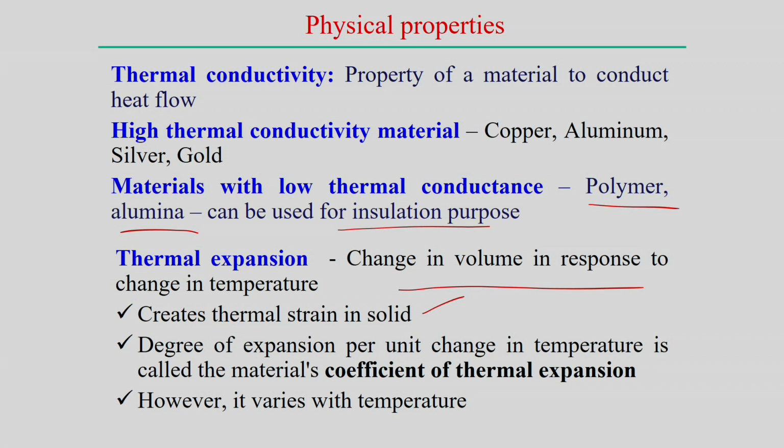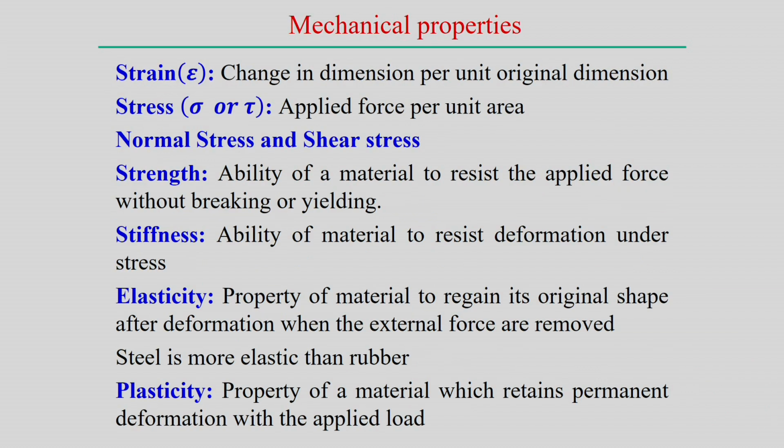Of course, thermal strain will be created if we restrict the movement during the application of thermal energy. The degree of expansion per unit change in temperature is called the material's coefficient of thermal expansion. The coefficient of thermal expansion is normally measured as dimension per unit degree centigrade, or per Kelvin, that is, change in 1 Kelvin. However, it varies with temperature. The coefficient of thermal expansion is actually a function of temperature, so at different temperatures the coefficients of thermal expansion are different.